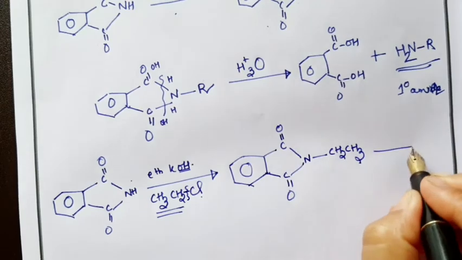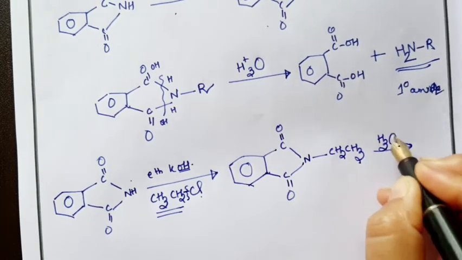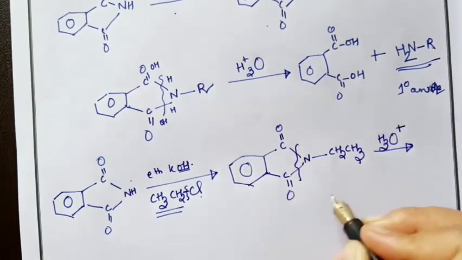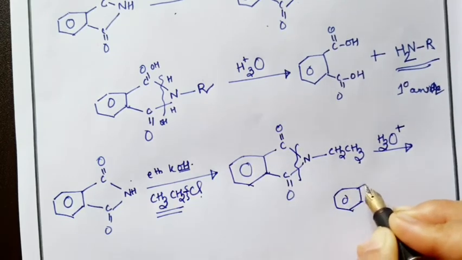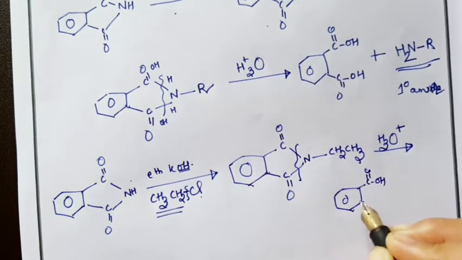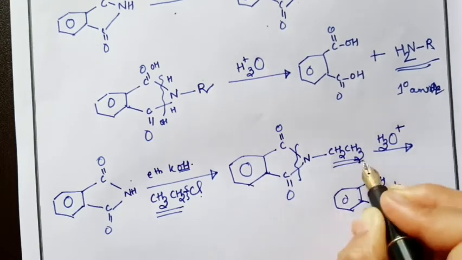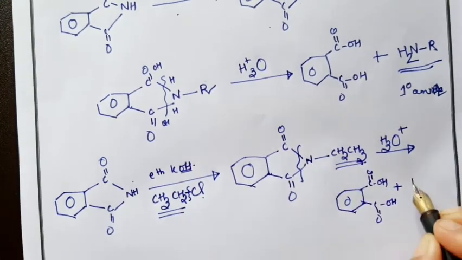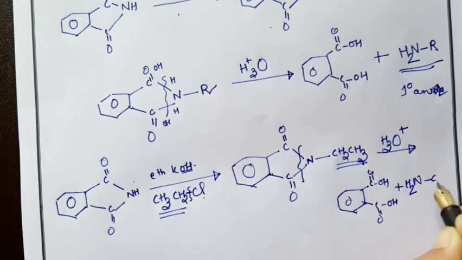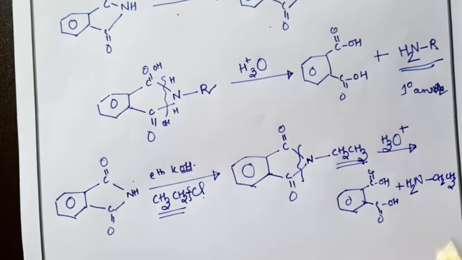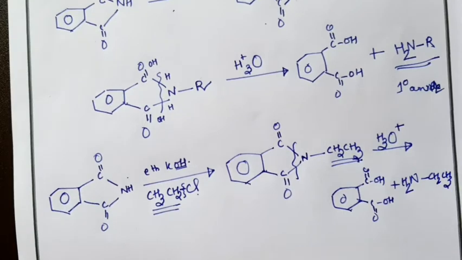Now upon hydrolysis of this, you will get one product, phthalic acid, and another one is your primary amine. The primary amine is NH2, then CH2 CH3, you will get ethane amine.